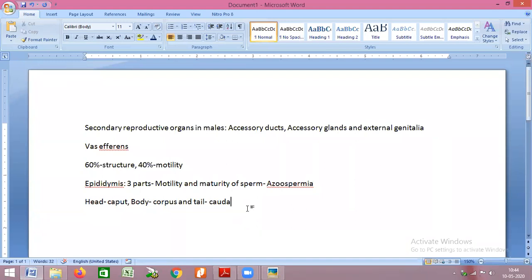So the epididymis connects to vasa deferentia or vas deferens or ductus deferens.